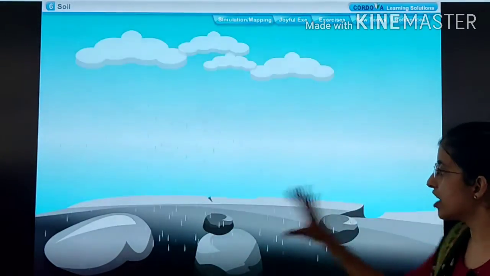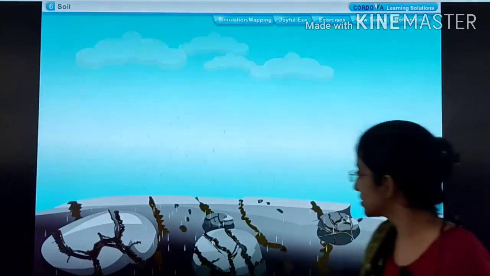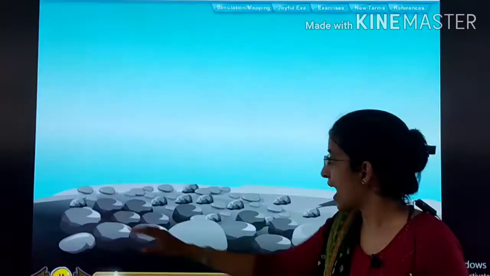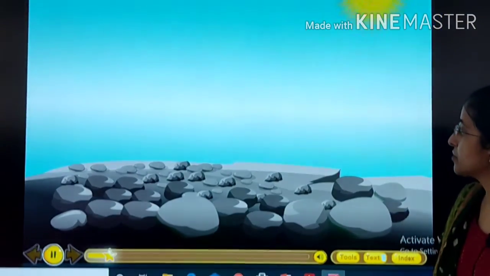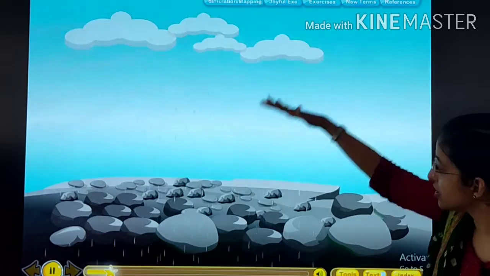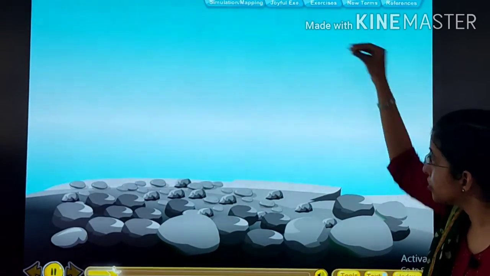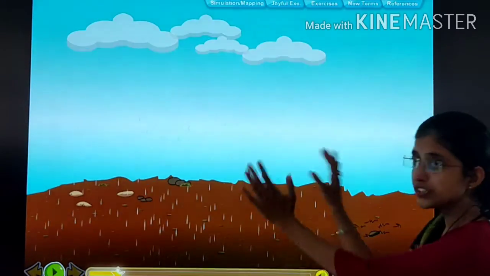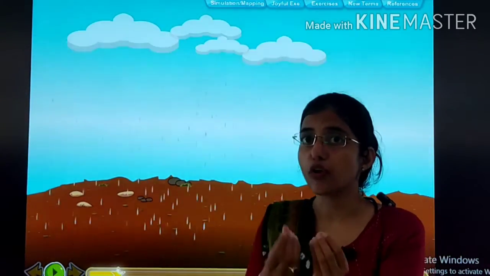See, they are big pieces of rocks. Now what is happening? Due to water, cracks are coming. Then let's see, due to sun, cracks are coming. Due to rain, what happened? The rocks break down into small pieces.